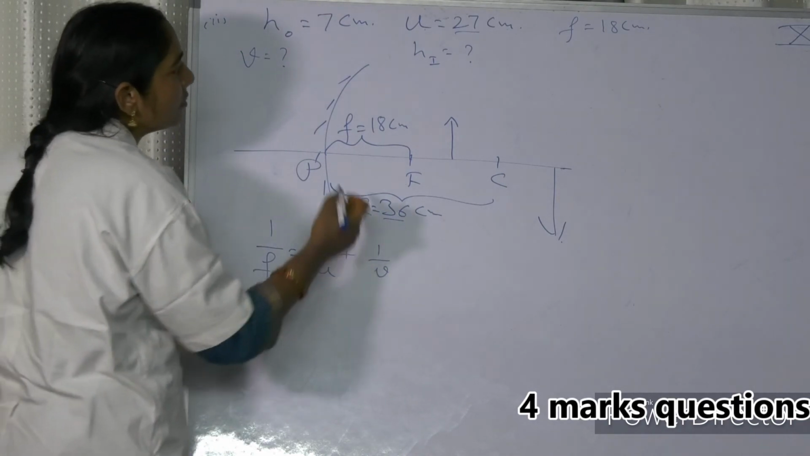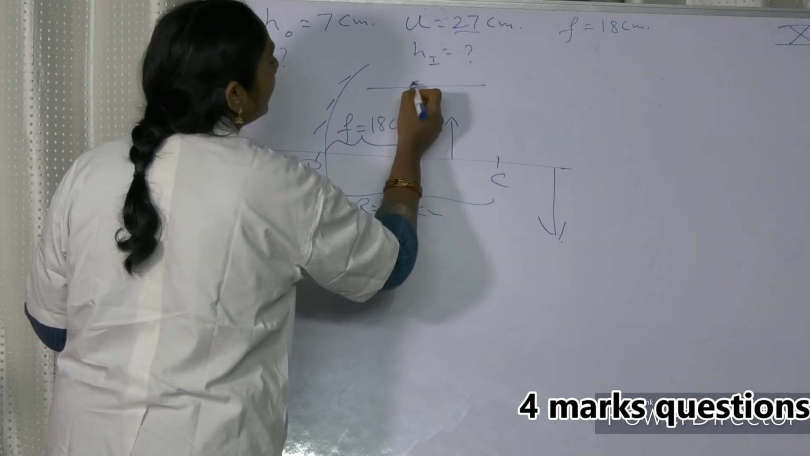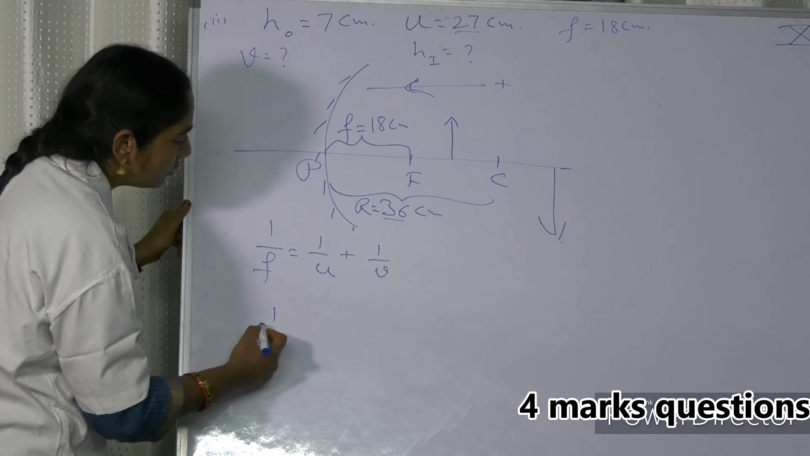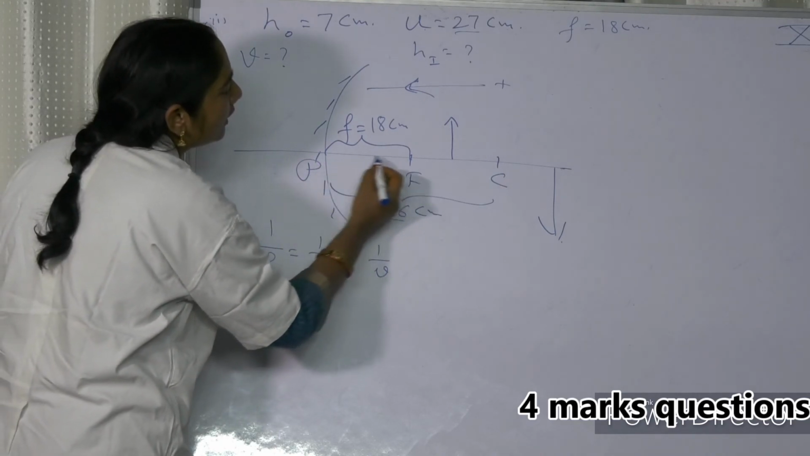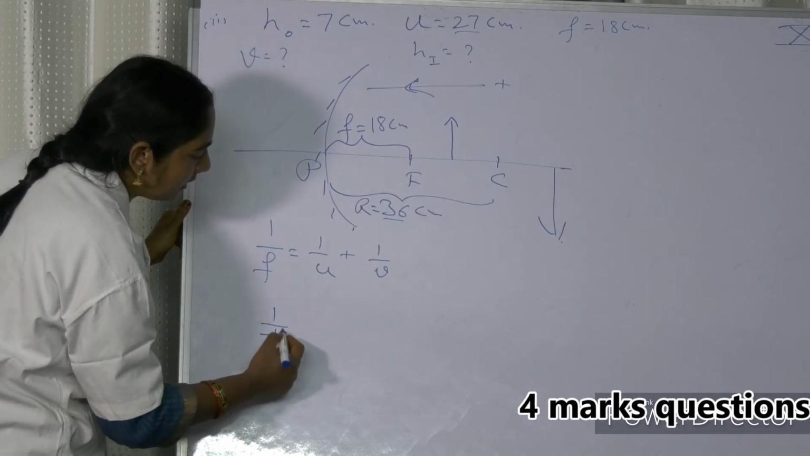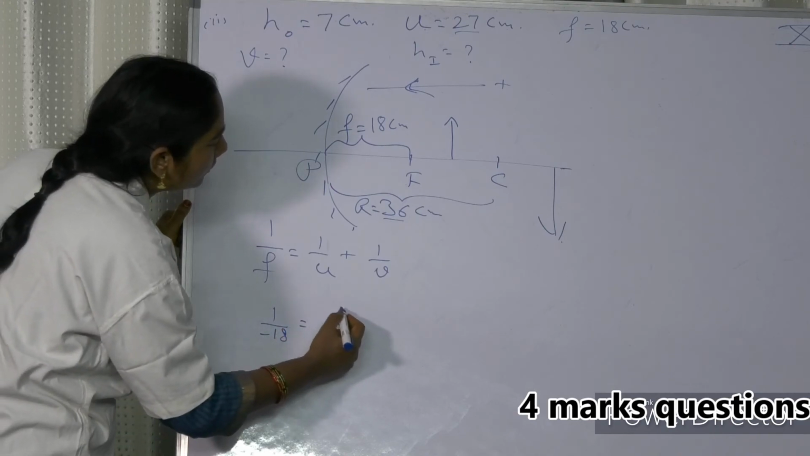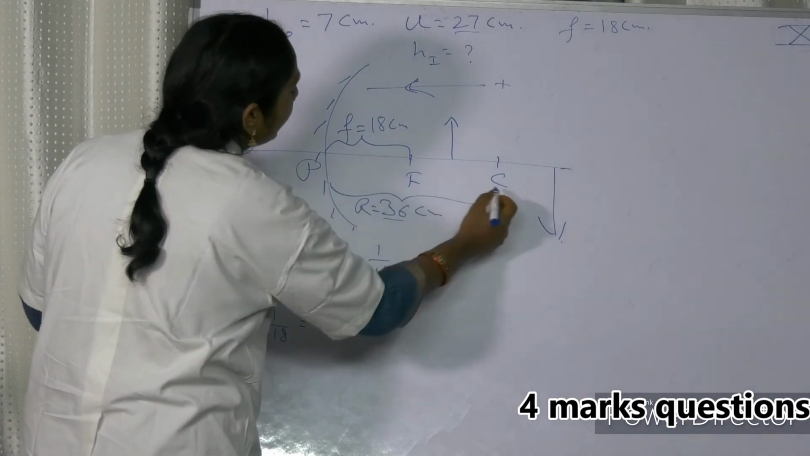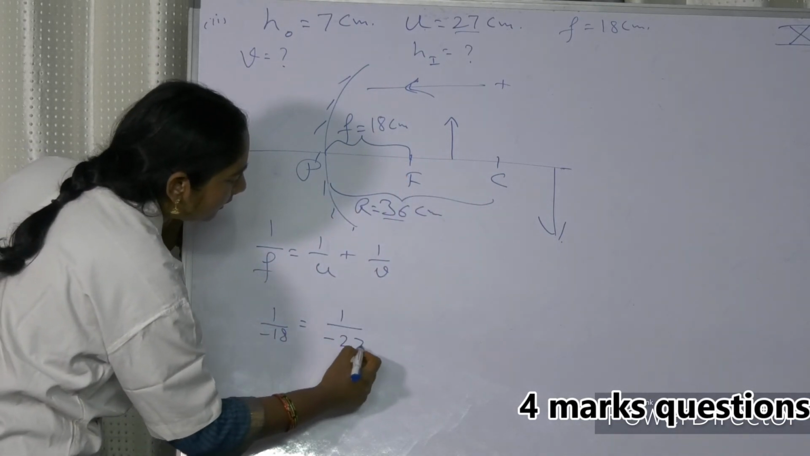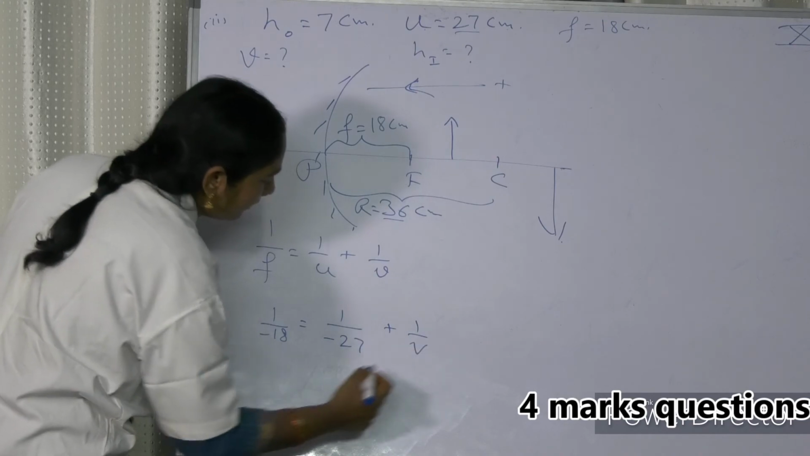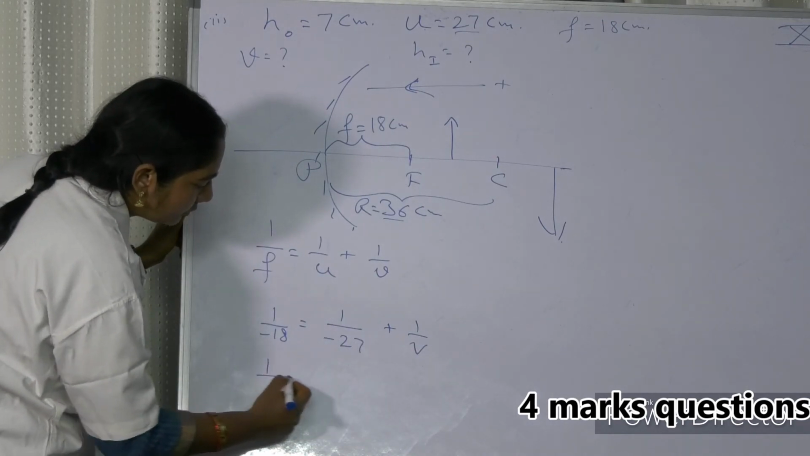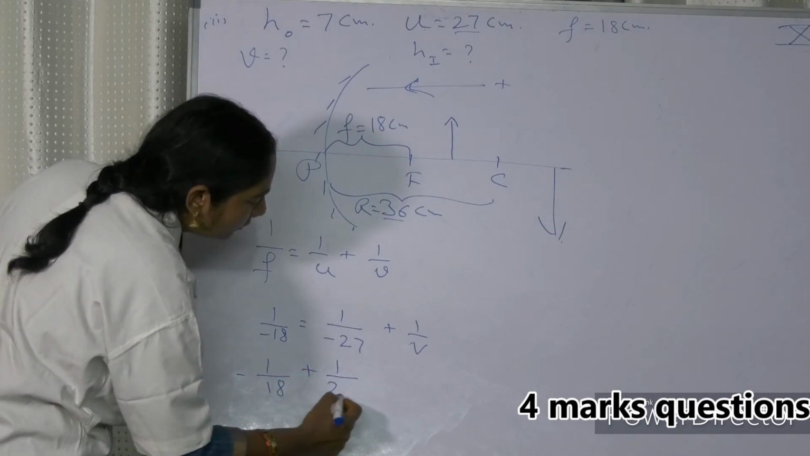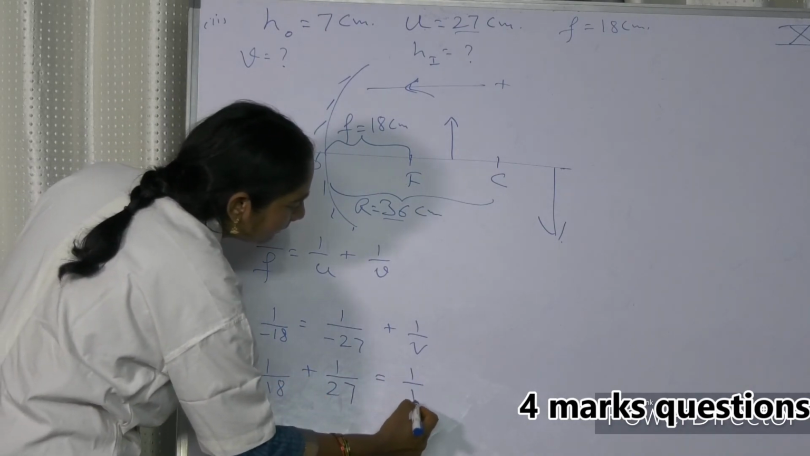Now sign convention you already know. Along the direction of light, we take it positive. Opposite we take it negative. So now 1 by F. F you are going from B like this, so minus 18 is equal to 1 by U. U also we are taking like that, so minus 27, plus 1 by V. Now take this side. So 1 by minus 18 plus 1 by 27 is equal to 1 by V.